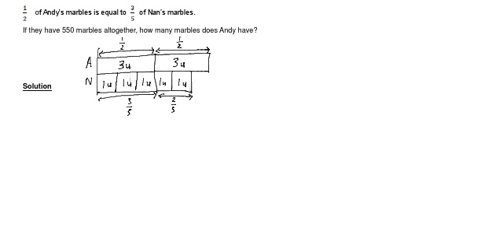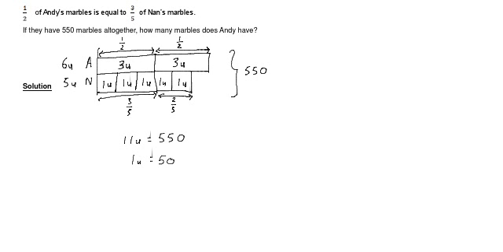So we know that in total, Andy has 6 units. In total, Nan has 5 units. They have 550 marbles altogether. So we can add up 6 units and 5 units. It gives you 11 units altogether. And this is equal to 550. So 1 unit will give us 50.